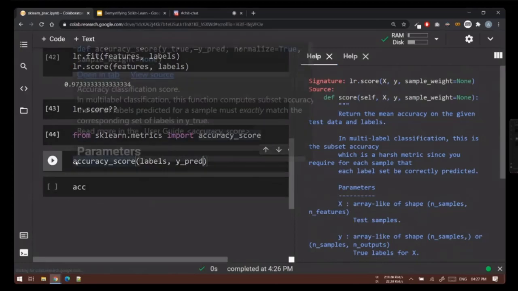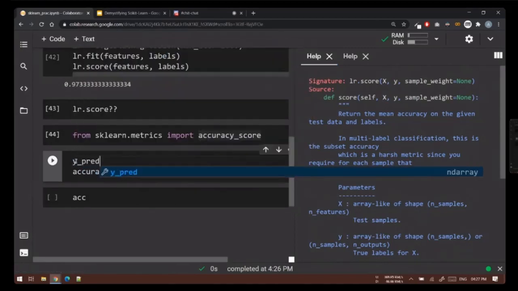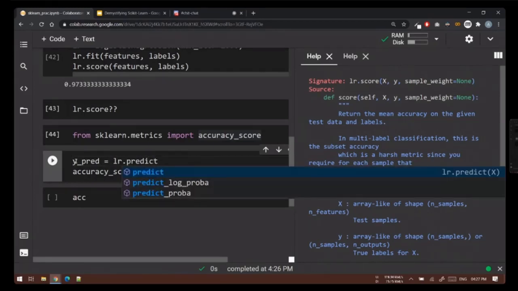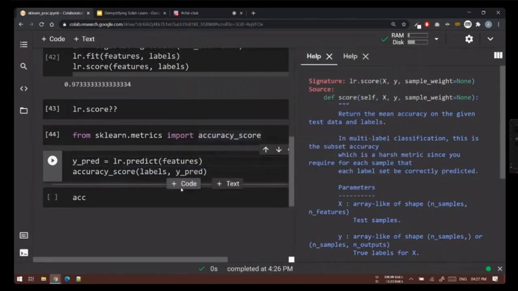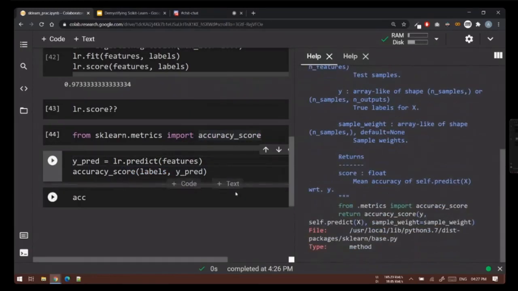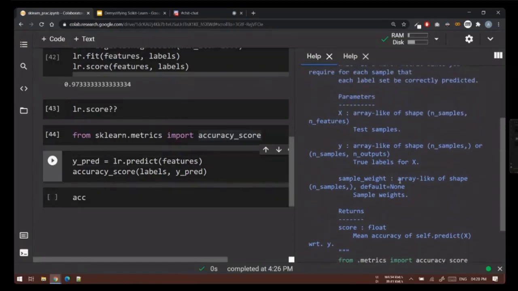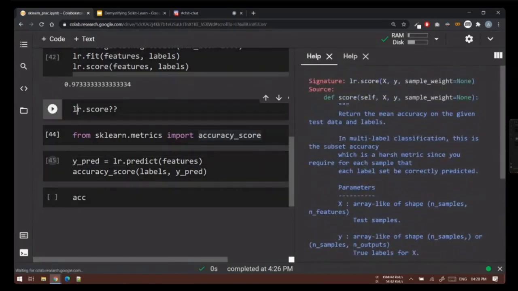So to get y predict, I can say y predict is equal to lr dot predict, and then I'll pass my x, which is my features. Now, if you already know some object oriented programming, you will understand self represents the current object, and this current object is basically lr. So instead of using self, I'm calling lr.